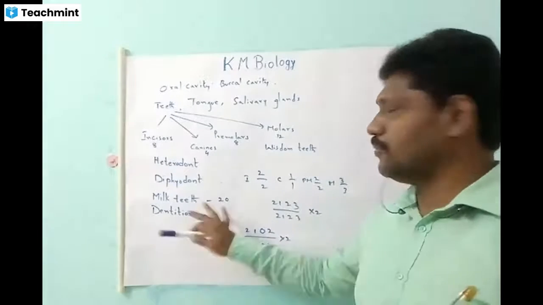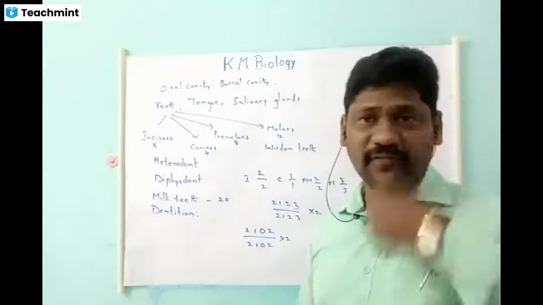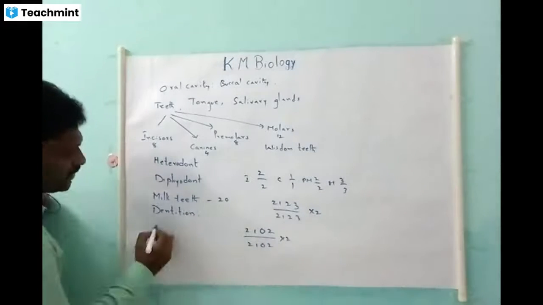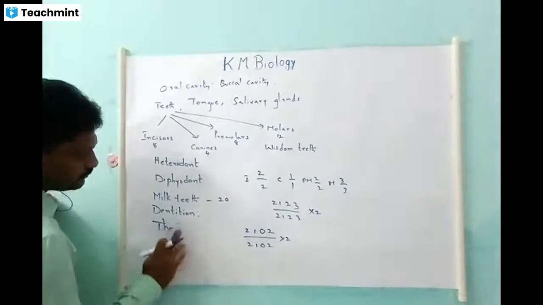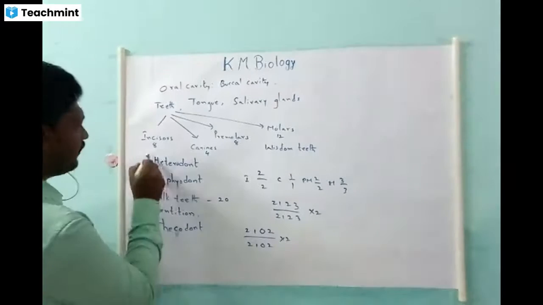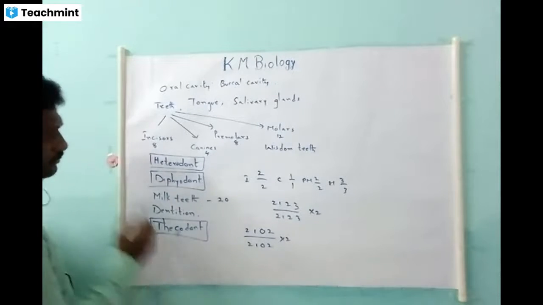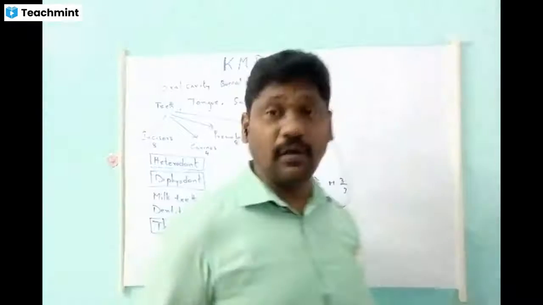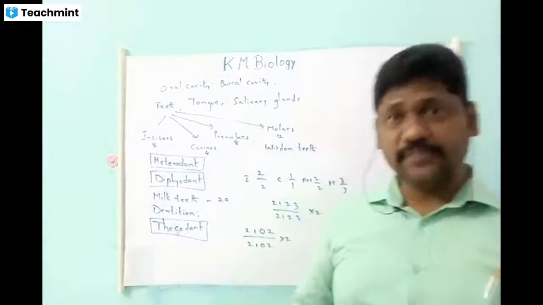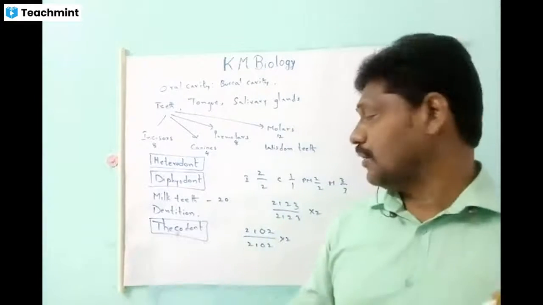This is all about the teeth. Teeth are well fixed in the sockets of the jaw. This fixation, how they are fixed, is called thecodont. So these three terms are very important: heterodont, diphyodont, and thecodont. Heterodont, having different types of teeth. Diphyodont, developing teeth two times in the lifetime. Thecodont, the fixation of the teeth in the sockets of the jaw.